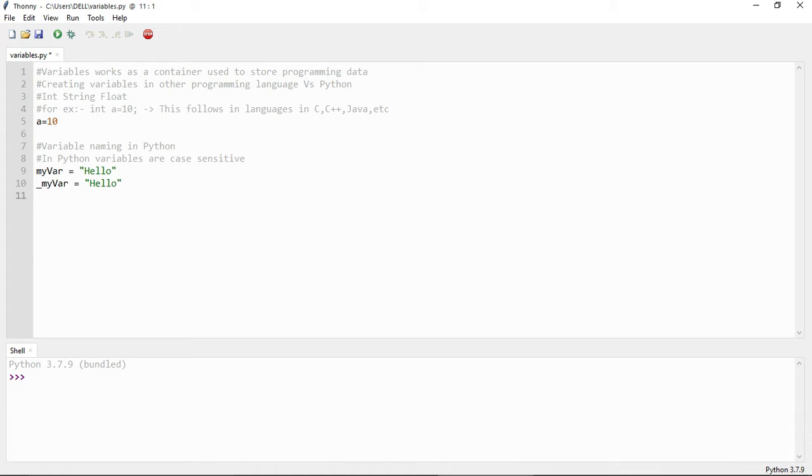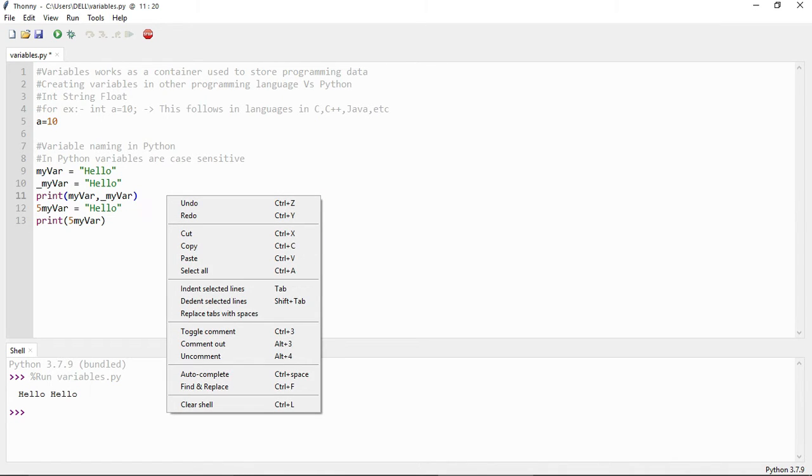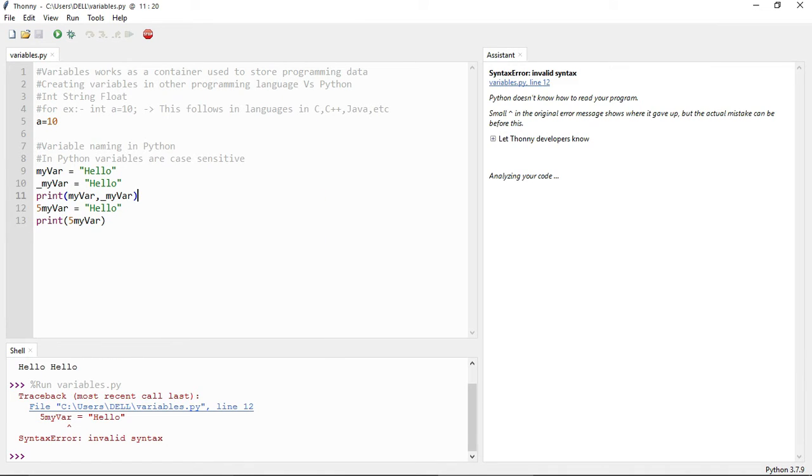If we print myvar and _myvar, the output will be printed on screen. But if we want to create a variable which starts with a number, then an error is shown on screen. Suppose 5myvar is equal to "hello" within double quotes. If we want to print 5myvar, then we will see a syntax error.